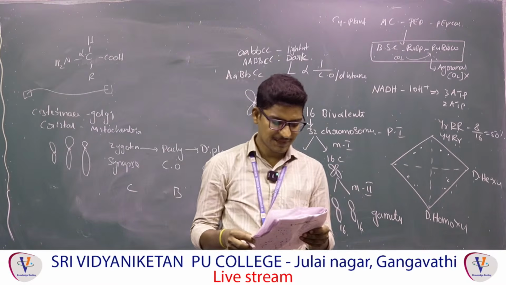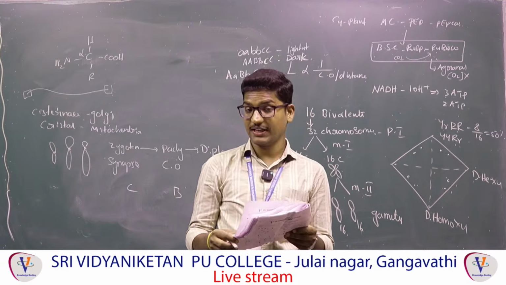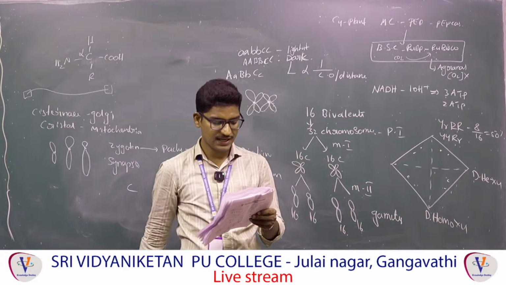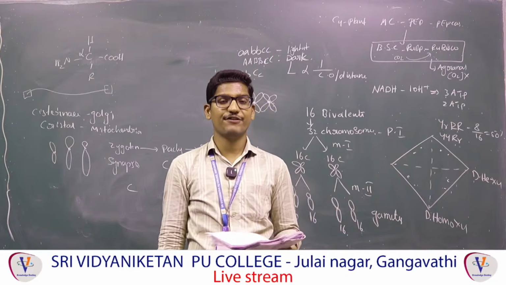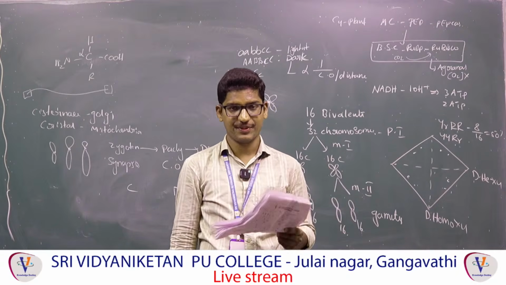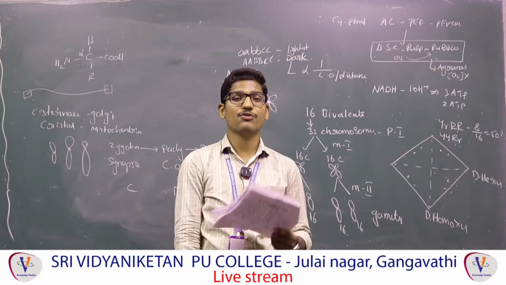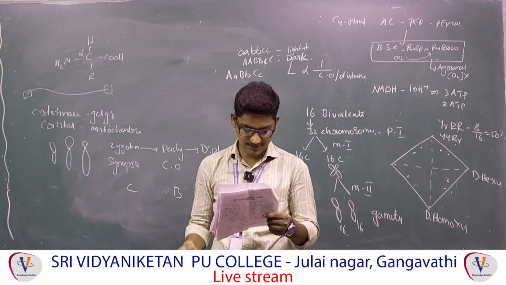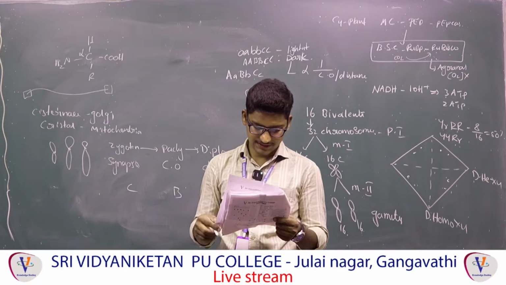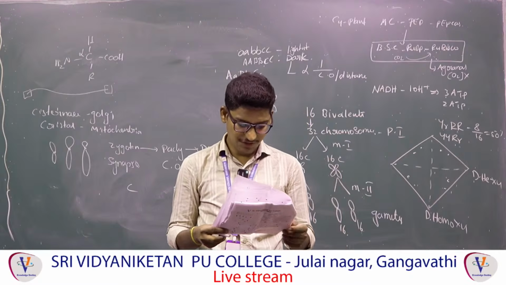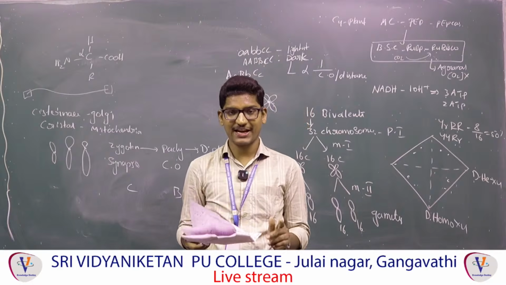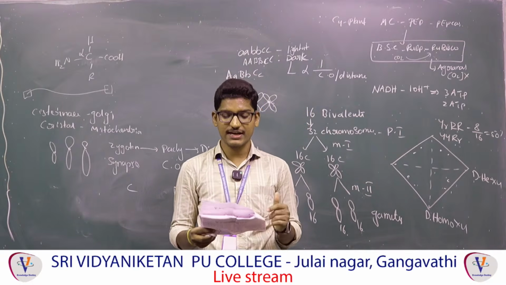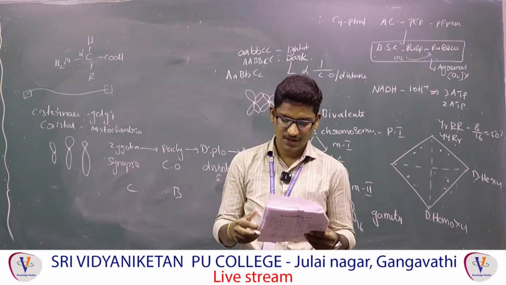Next, 161. DNA is a hereditary material unequivocally proven by Hershey and Chase. Who proposed DNA as a genetic material? Avery, MacLeod, McCarty for the first time. But later it was unequivocally proven by Hershey and Chase. Next question, 163. Incorrect statement. So the fourth option is the incorrect statement. Why? Because DNA replication takes place in S phase, but they are saying M phase, which is wrong.